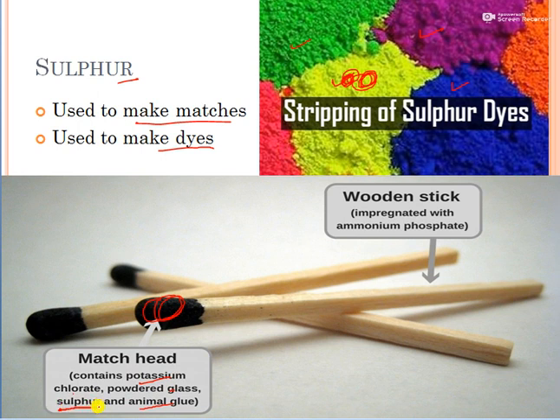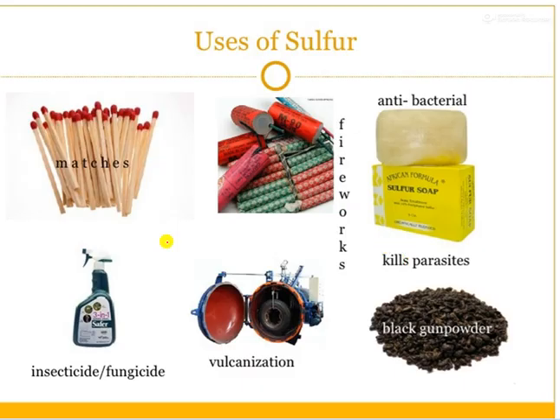You see sulfur is written, so at the top of the matchstick sulfur is also used. And this is a wooden stick. It is impregnated with ammonium phosphate, meaning ammonium phosphate is applied beforehand in a small amount, so that it can burn quickly. So these two are other uses of sulfur.